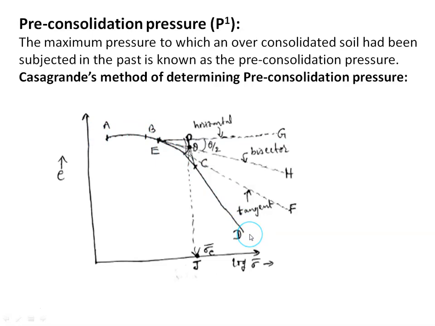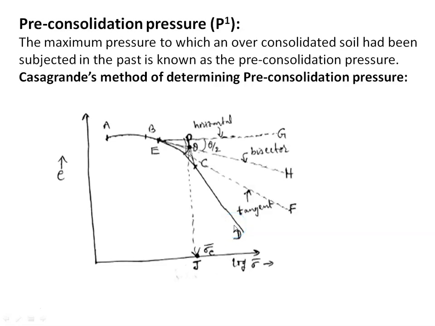So, how do we estimate the pre-consolidation pressure from the consolidation test? The initial portion AB is relatively flat. It is followed by a straight line CD with a steep slope BC in between. This is the steep slope, this is relatively flat, and this is the straight line.